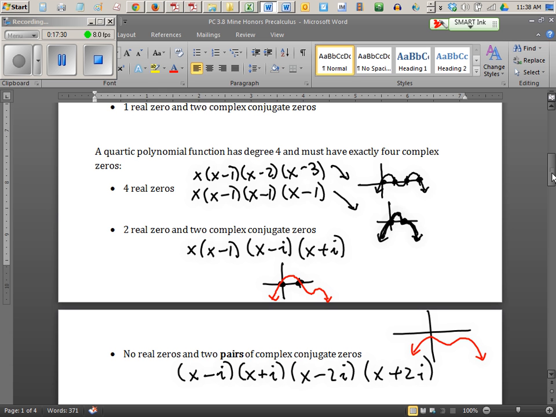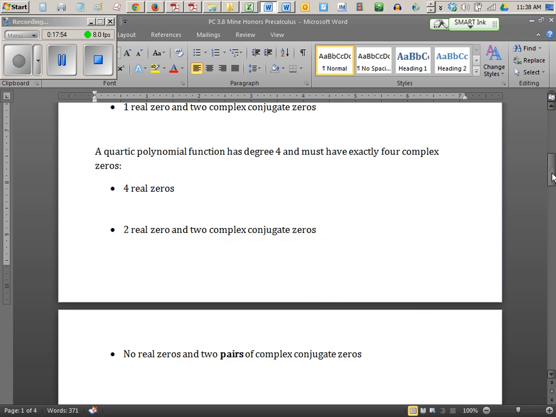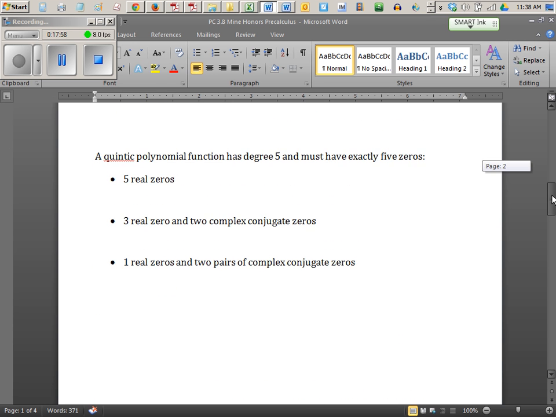Okay, so I'm trying to get you to draw pictures, and now I'd like you to stop and draw the quintic cases. Quintic means 5 degrees. Can you draw an example where you have 5 real roots? Can you draw an example where maybe some of those are double roots or triple roots? Or even all 5 coincide in one point? Play around with it for a few minutes. I want you to practice. Don't forget, with a quintic, you can only have 4 turning points. That means 2 max and 2 min at most. And it's 1 arm down, 1 arm up for these, for sure.